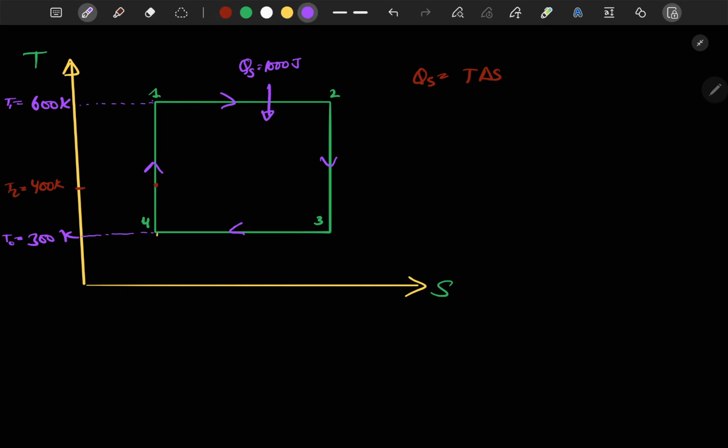Now we have to supply the same amount of heat at a lower temperature. Since the temperature is lower, our delta S value must increase to maintain the same heat. So when we supply the heat, we have to supply it over a higher entropy change. Now let me move one thing more.